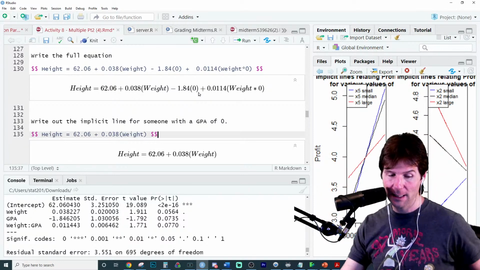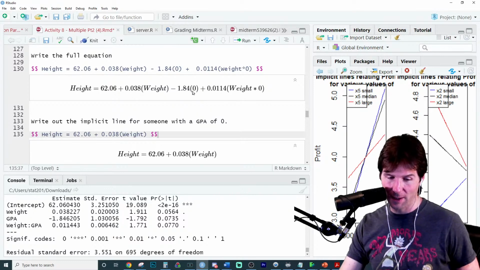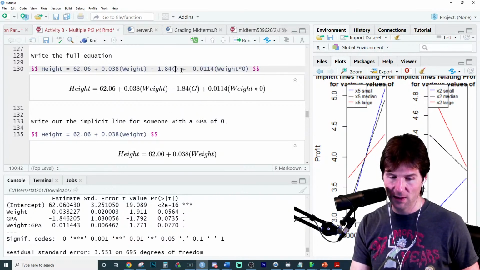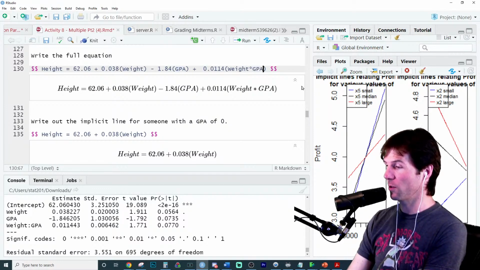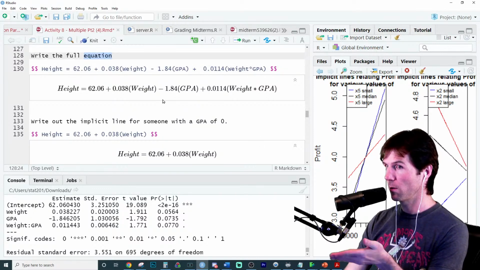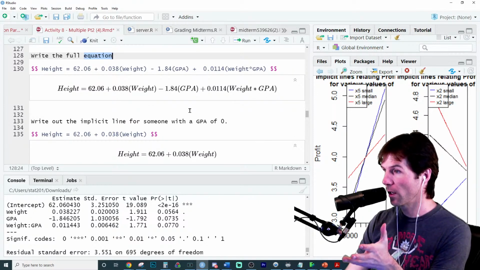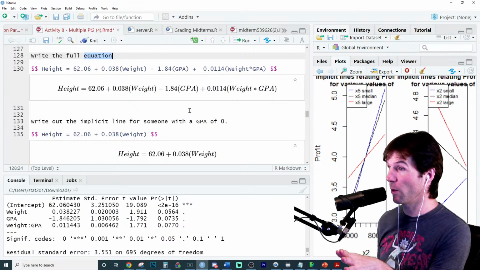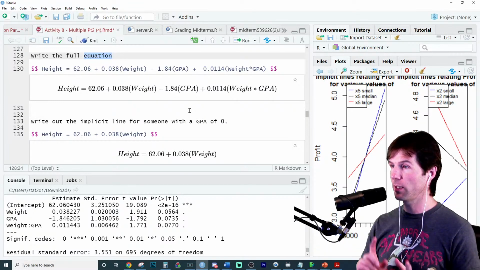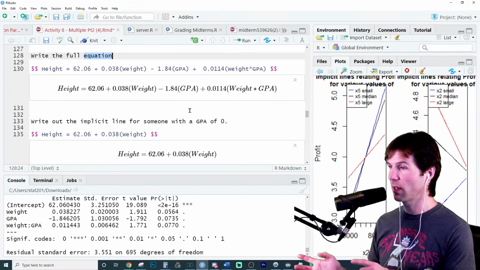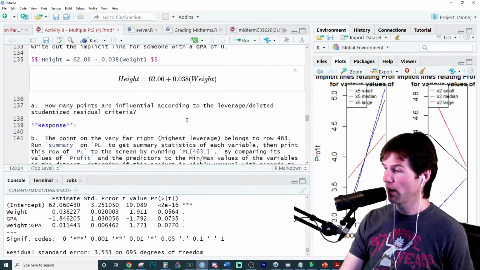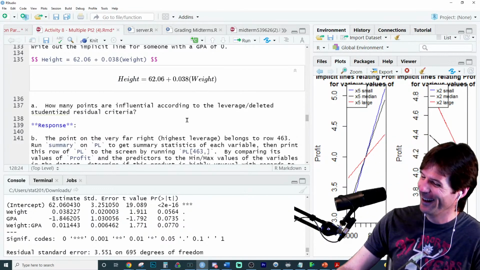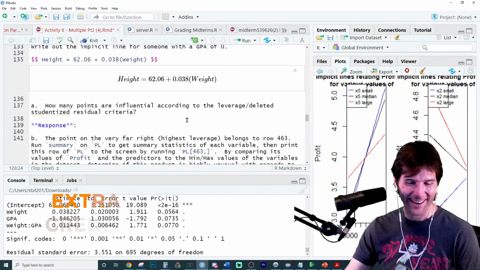But good practice. We could put the GPA back here. Is this making sense, how to solve implicit lines? It's just writing the equation and then plugging in the value it tells you to. So the steps for solving an implicit line are: write the equation, plug in the value, and then just reduce. I love the questions on the test because I'm like, okay, write the equation, this plus this plus this times this plus this times this, plug in the values, and then it's algebra. So good stuff right there.